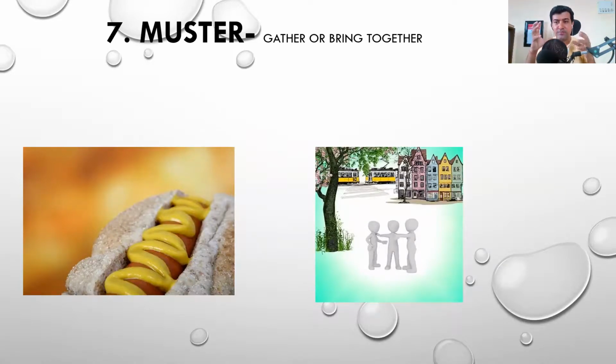In India, there's a cuisine called vada pav. That's a very famous vada pav, and there's a guy in a place called Thane who uses mustard sauce to give along with that vada pav. So that actually brings all my friends together. So you also can think something like that.